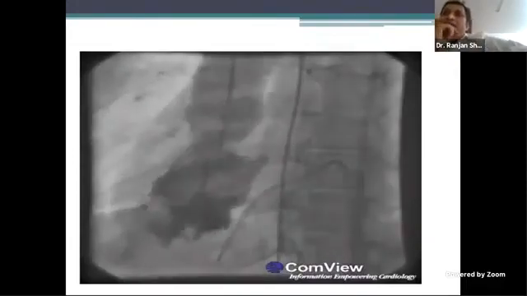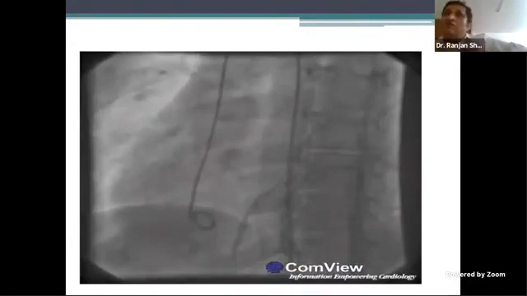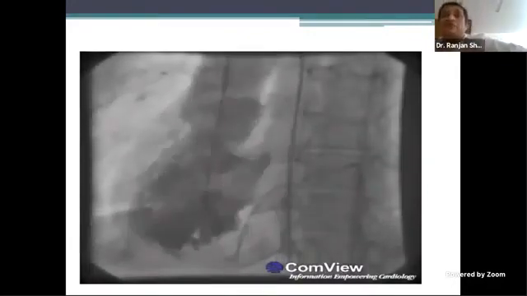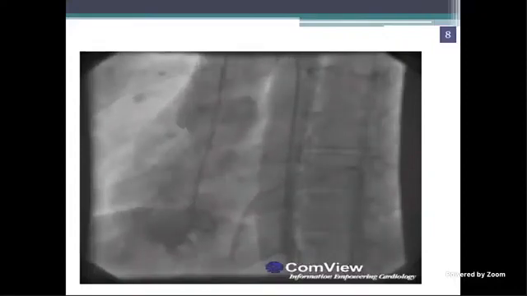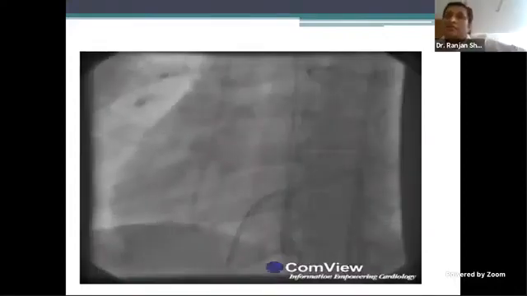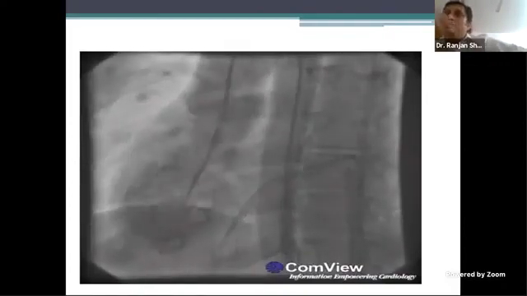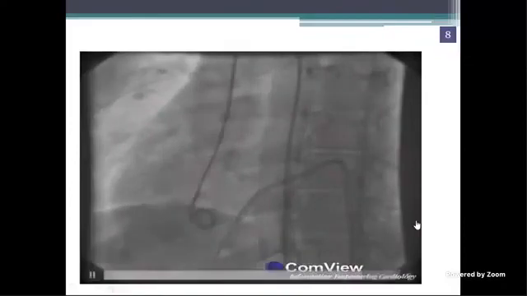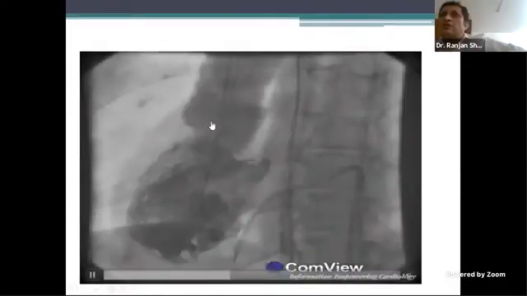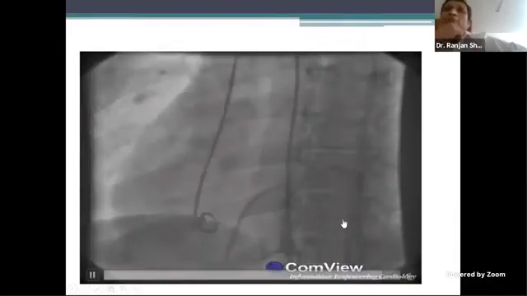It's a very interesting case, but one look, you will feel it is lateral, you will feel it is LAO. But the view is not decided by where the heart is or where SVC or IVC is. View is decided by the spine and the position and its tilt. In this case, the spine looks straight and it is looking just at you. Are you able to see the spine and the ribs? Ribs are so horizontal and the spine is just facing you. So this is an AP view, okay?